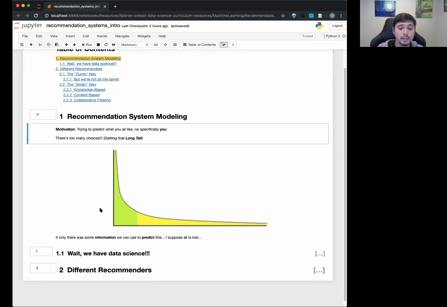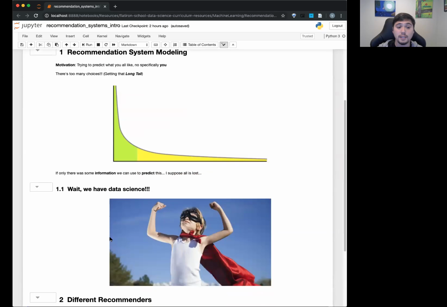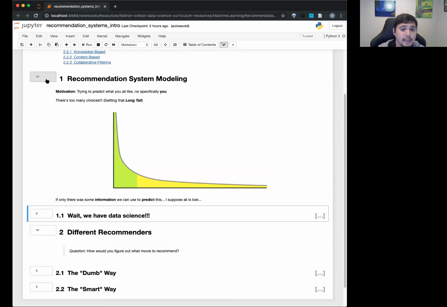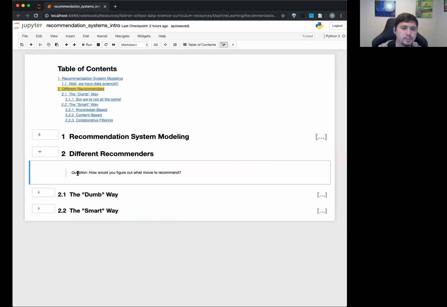Okay, so we can use this information to predict things. But how do we do this? This is where data scientists come in, right? We can take this information and get a little bit better at guessing what someone wants to listen to or watch. Okay, here's a quick question. How do you figure out what movie to recommend? When you're talking to someone, how do you recommend a movie to them? What are some ways you could do it?